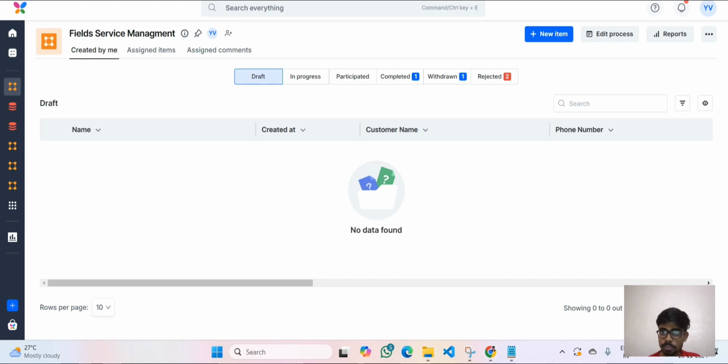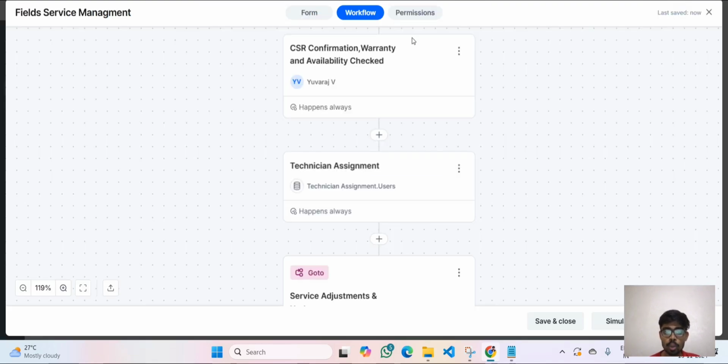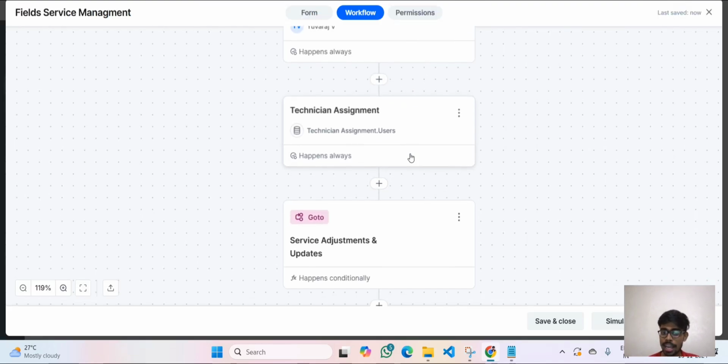So this is my data set. In this data set, it has the usernames, the users, and also the location where they are from. Based on this, I was assigning the technicians as mentioned in my assessment. So based on the data set, I was doing it.